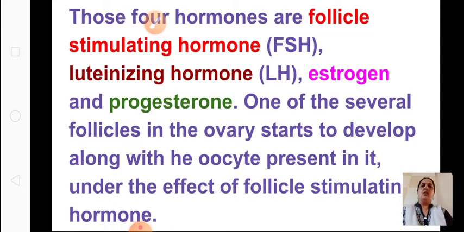At the start of the menstrual cycle, among the many follicles in the ovary, only one follicle, the sac which contains the immature egg inside, starts to develop along with the oocyte. It develops under the effect of the first hormone, the follicle stimulating hormone, FSH.